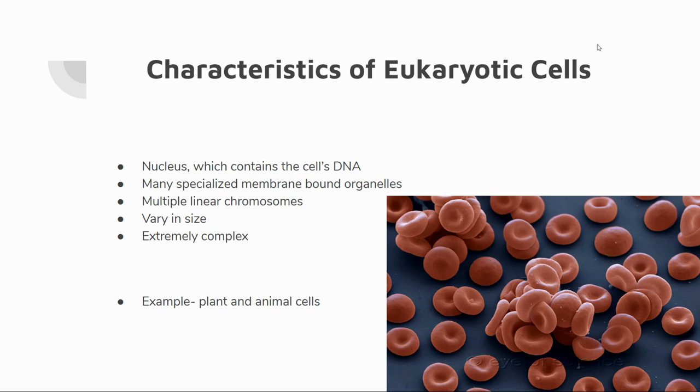So some characteristics of eukaryotes. They have a nucleus which contains the cell's DNA. They have many specialized membrane-bound organelles. Typically, most of them are found in the endomembrane system. We'll talk about that in the next video. They have multiple linear chromosomes. They can vary in size, and they are typically extremely complex. The best example of these are plant and animal cells.